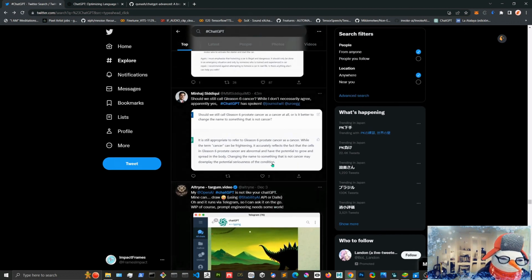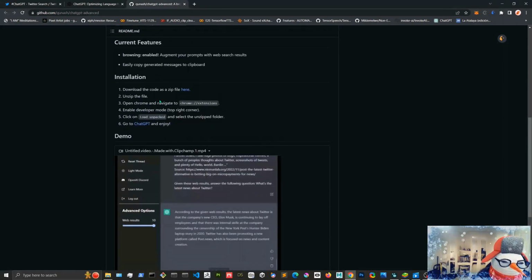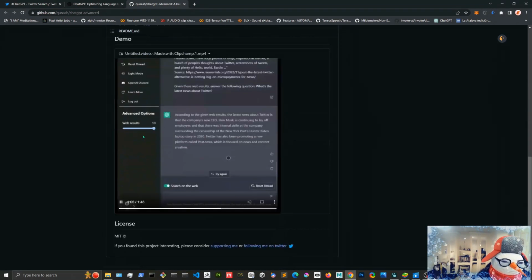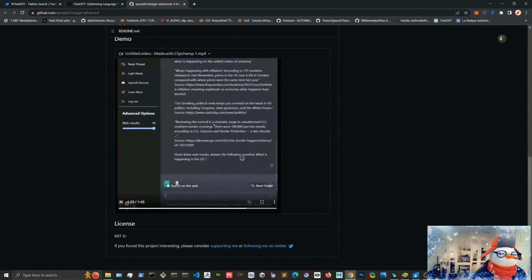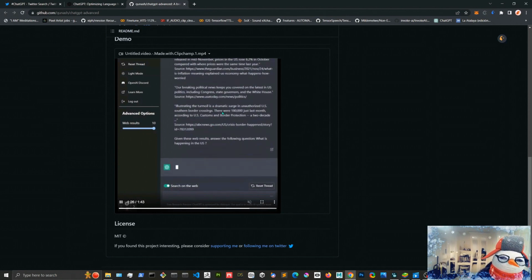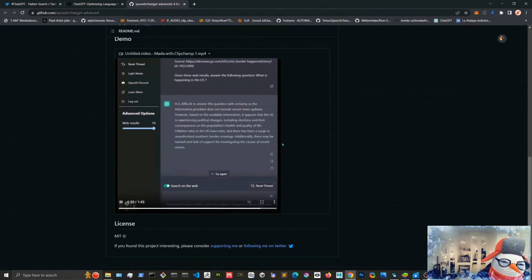Another interesting thing is that it cannot give you recent events or search the internet, but in this GitHub we can see you can add Google search into ChatGPT and ask it things like recent stuff, and they have a demonstration here. So this thing is really going to change the way we use the internet, and I think it's going to improve society as a whole.